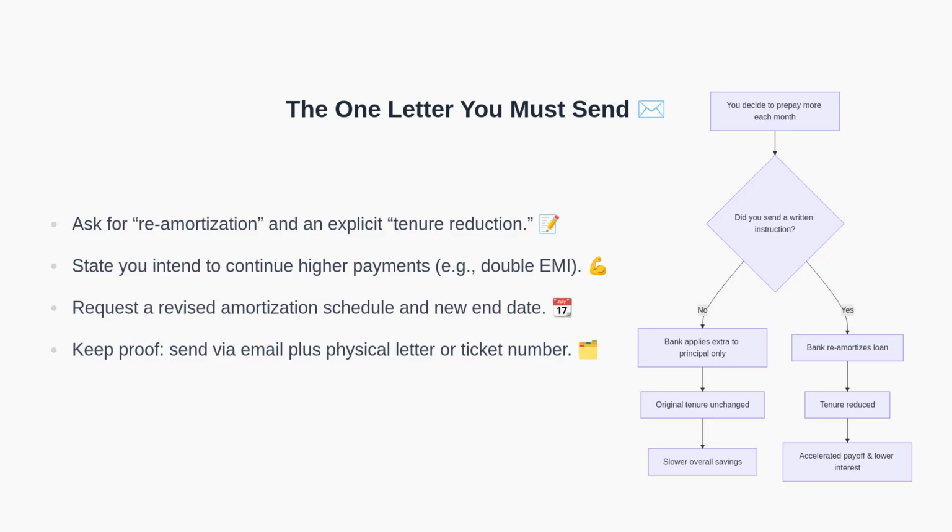Here's the crucial letter. You must ask the bank to re-amortize the loan and explicitly reduce the tenure. State your plan to continue higher payments, for example, doubling your EMI. Request a revised amortization schedule that shows the new monthly breakdown and updated loan end date. Finally, keep evidence. Send the request in writing, ideally via email and a physical letter, or through the bank's ticketing system, and retain their acknowledgement. This creates a paper trail that compels proper processing.